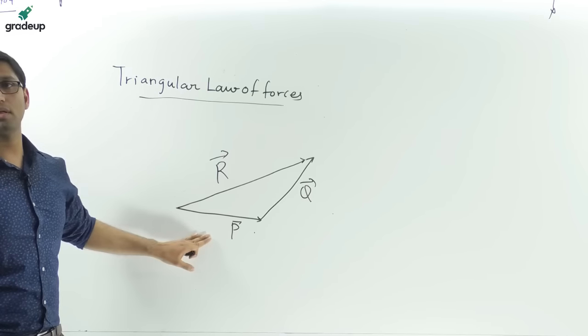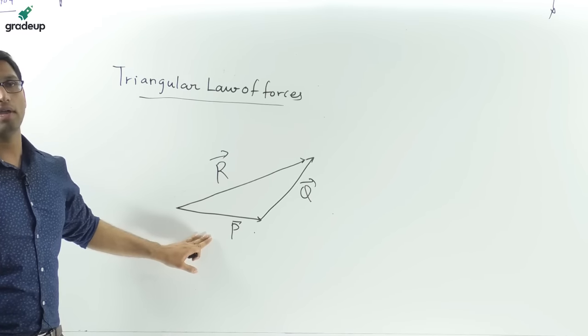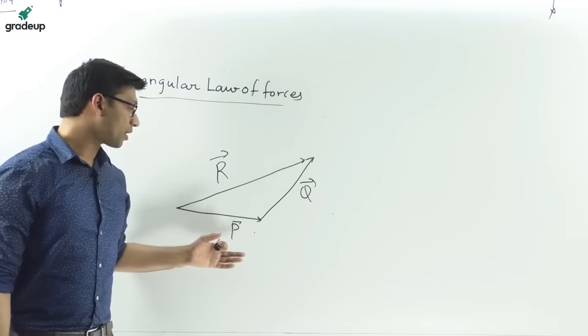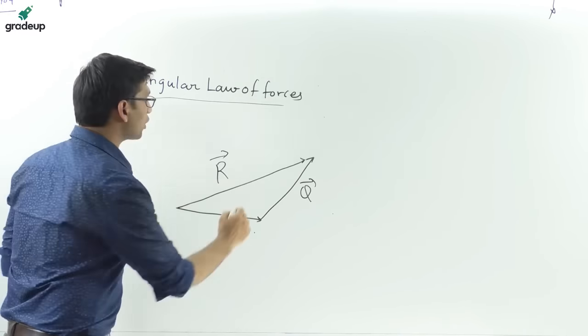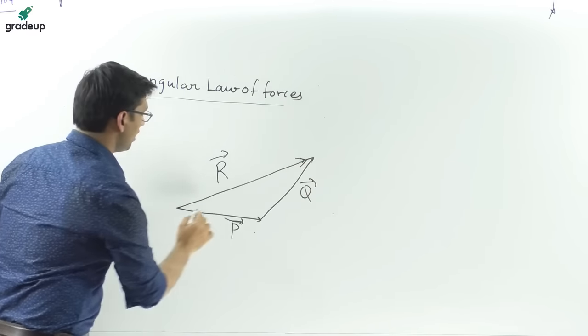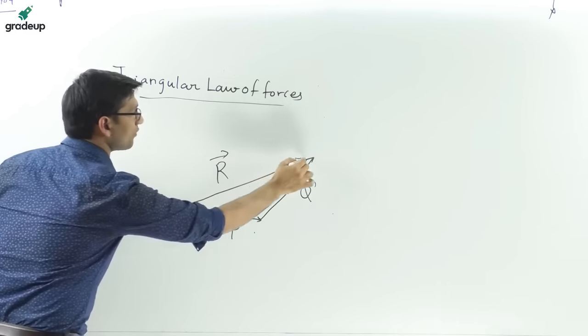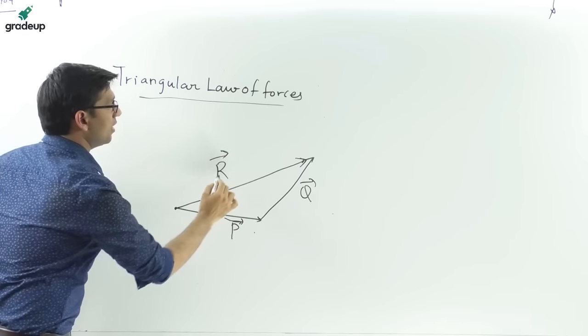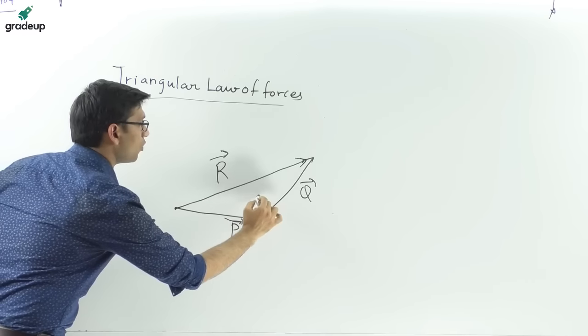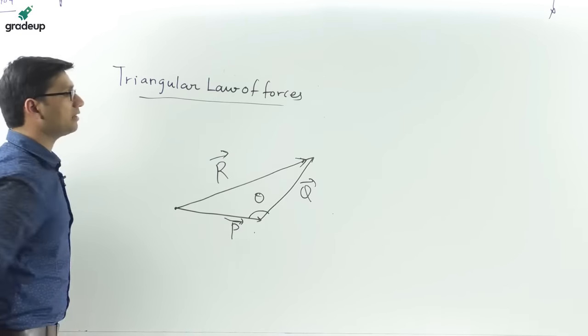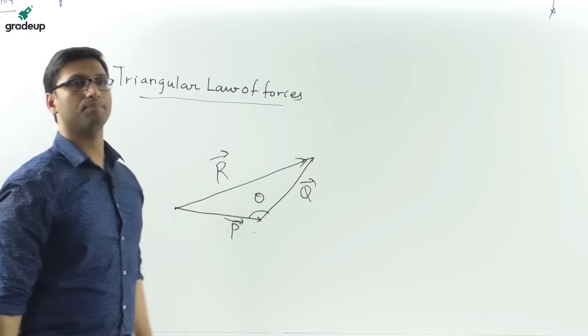The forces are taken as adjacent sides of the triangle in order. Suppose the angle between these two forces is theta.